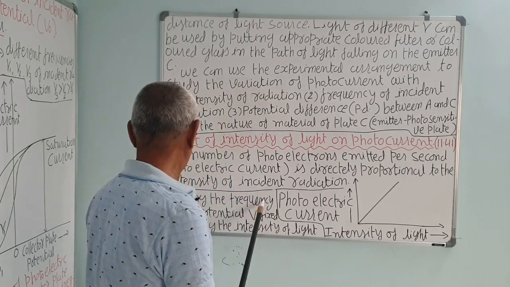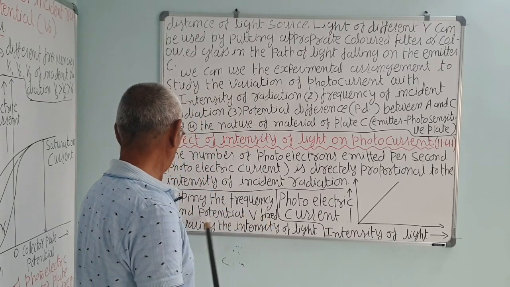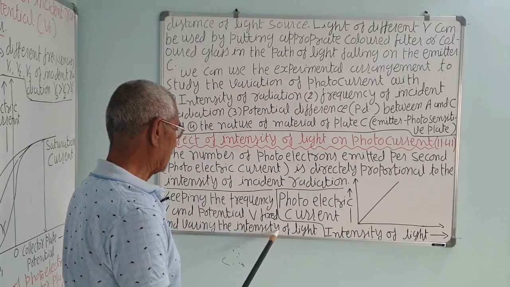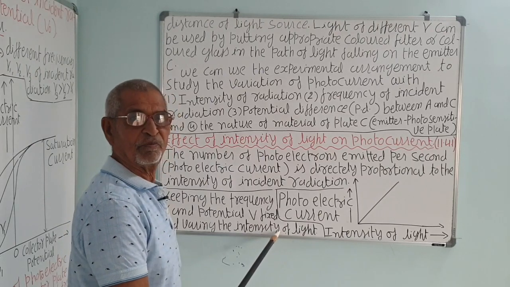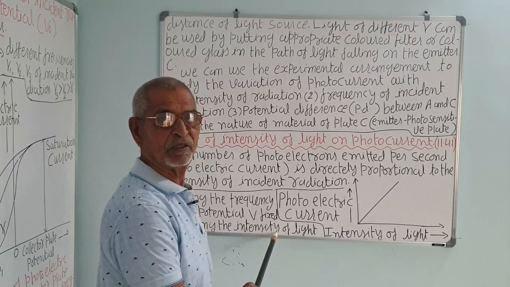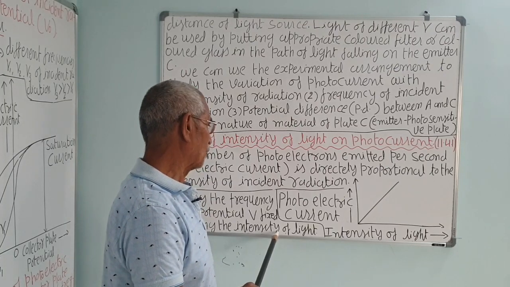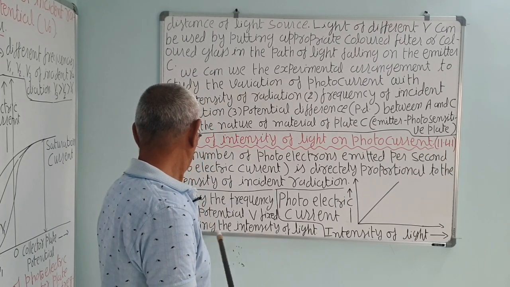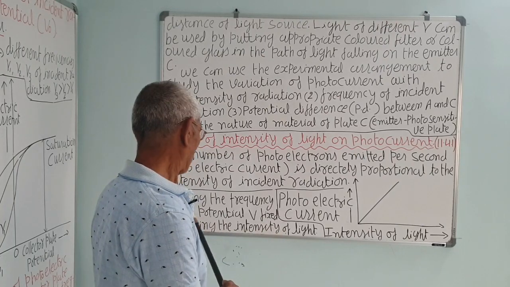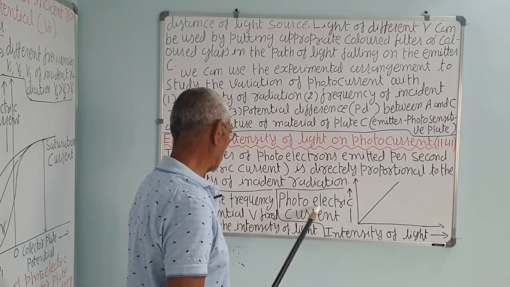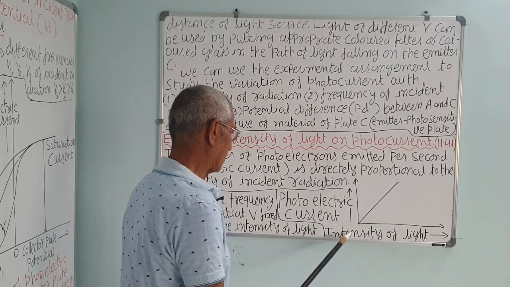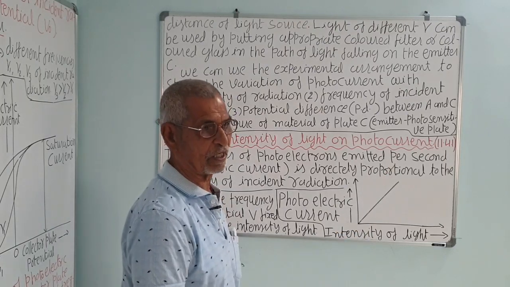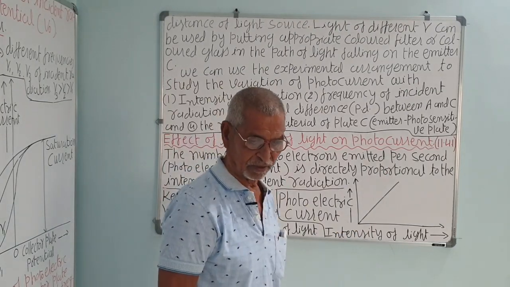Now, keeping the frequency nu and the potential V fixed, if we change the intensity, more intensity means less distance of the source from the emitter C, so more photons will fall on the plate, more electrons will be ejected, and the current will increase. So if you change the intensity, the photocurrent will be directly proportional to the intensity. In the graph of photoelectric current versus intensity of light, as intensity increases, photocurrent also increases. The graph plotted is a straight line because more electrons are emitted.